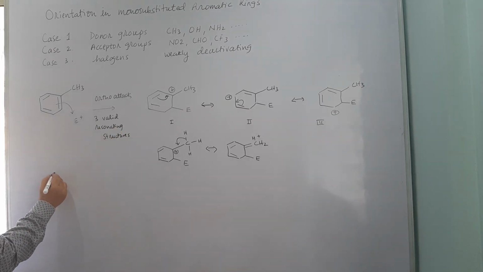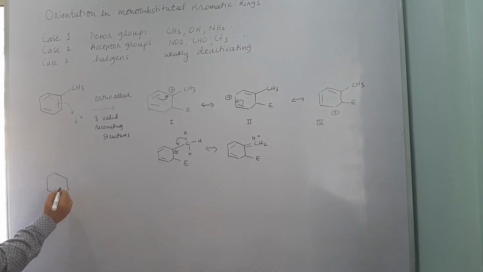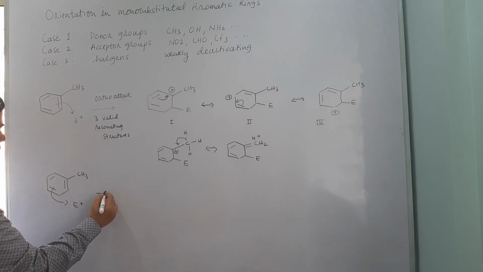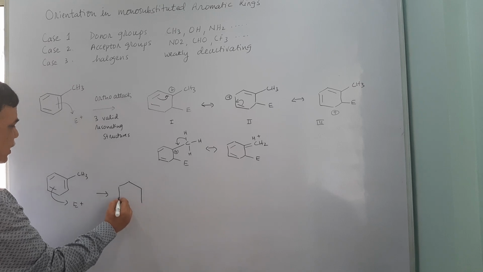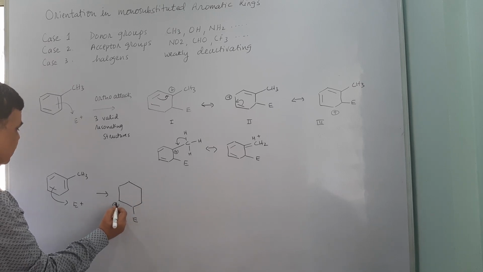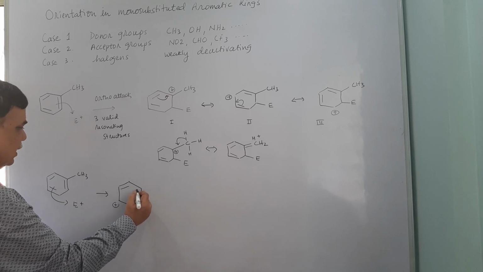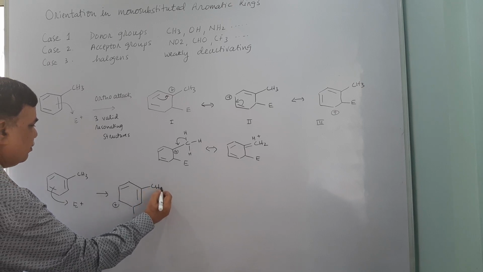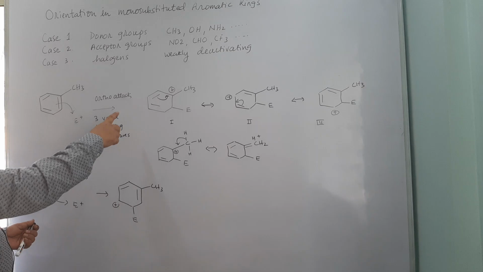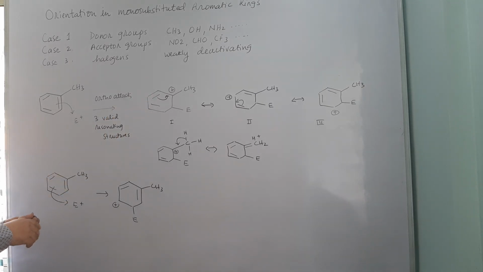Similarly, if I look at the meta attack of the electrophile, or if the meta position of the ring interacts with the electrophile, this is the resulting transition state wherein your electrophile is bonded at the meta position, and subsequently you see that the positive charge is coming on the para position. For ortho the things are different.